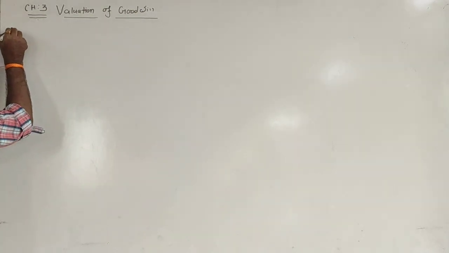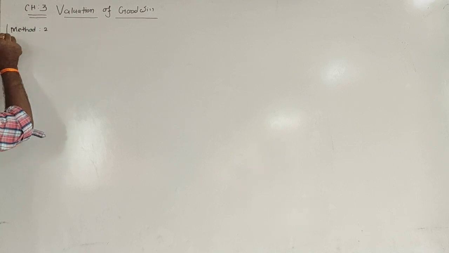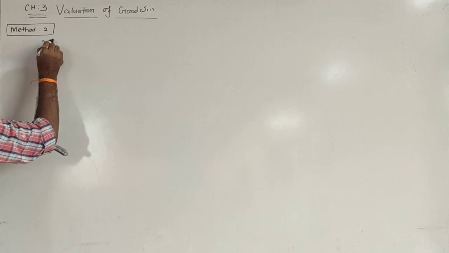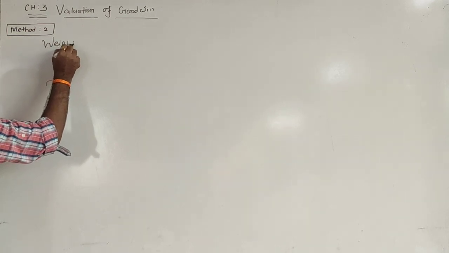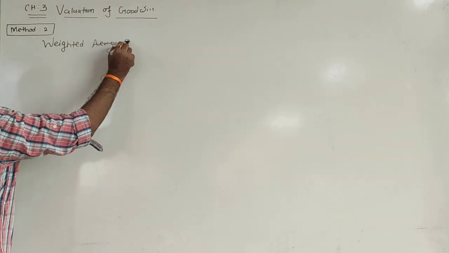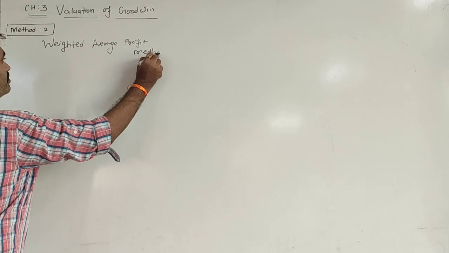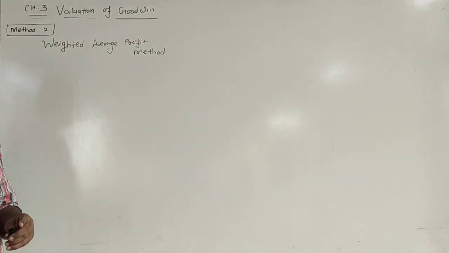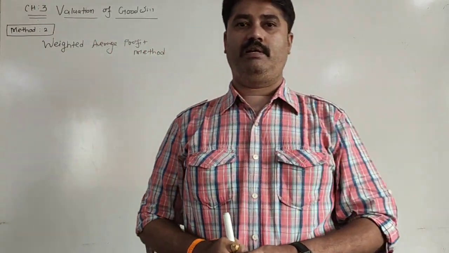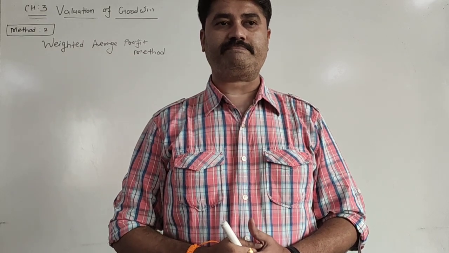This is your method number 2. The name of the method is weighted average profit method. This method is totally different from the simple average profit method.